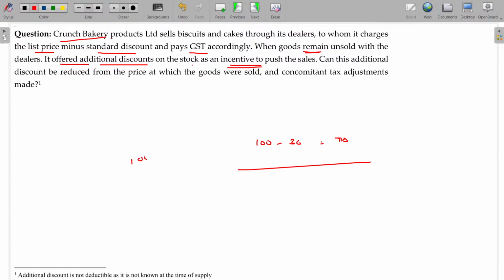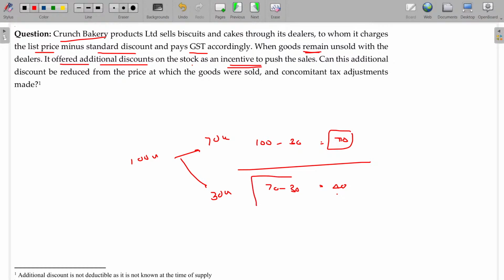If 100 units were transferred, 70 sold and the remaining 30 units remain unsold, then in order to push this, from that 70, another 30 rupees discount is given. At 40 rupees in the night, they sell the cakes at a much discounted rate as they are going to be stale in the coming days. Now, what is the transaction value? Is it 70 or 40?